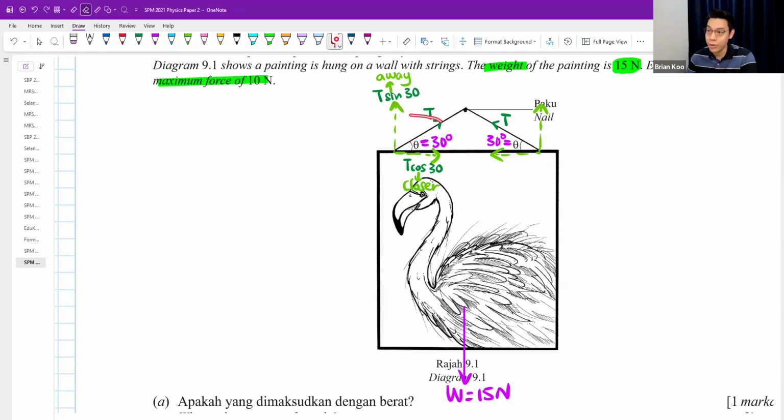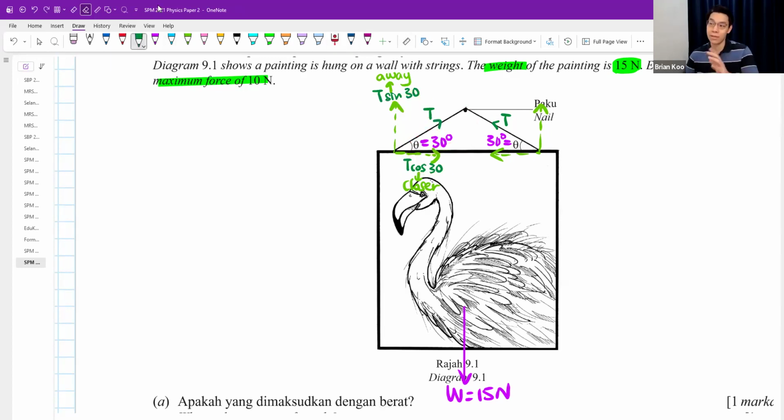In order for T to go to here, you need to ask the T to run away from the 30 degrees. 30 degrees is down here, you know. This is the 30 degrees. Do you see the T is running away from the 30 degrees? 30 degrees is down here, and it's getting further and further away. T goes away from 30 degrees. T goes closer and closer to the 30 degrees. That's why T cos, T sine. That is how I teach my students to remember.